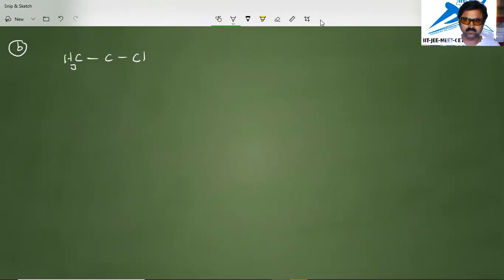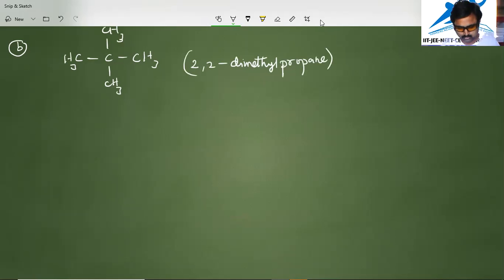Here also methyl is there, and here we have one more methyl. In this case, we write the name 2,2 dimethyl propane.